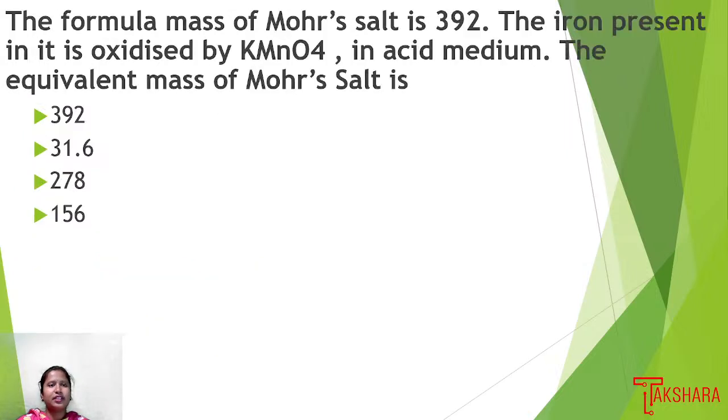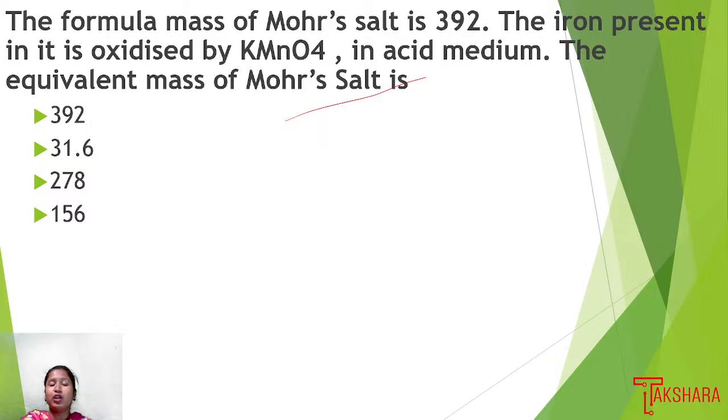Then the next question: the formula mass of Mohr salt is 392. The iron present in its oxidized state by KMnO4 in acid medium, the equivalent mass of Mohr salt is.